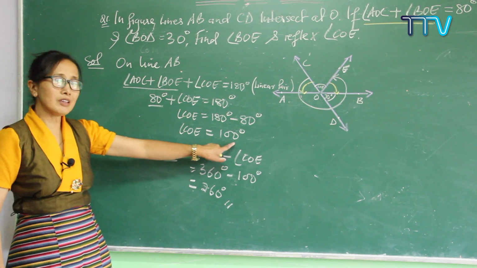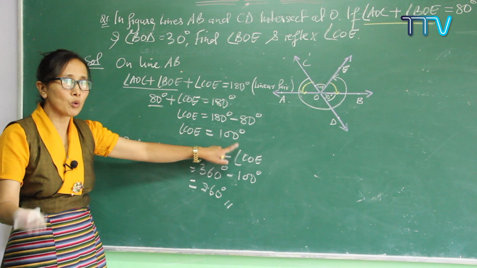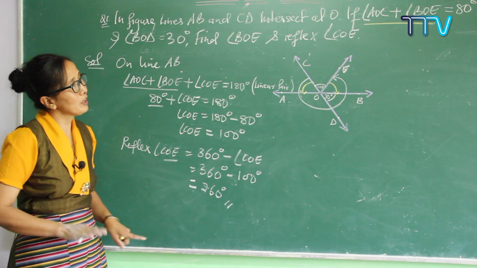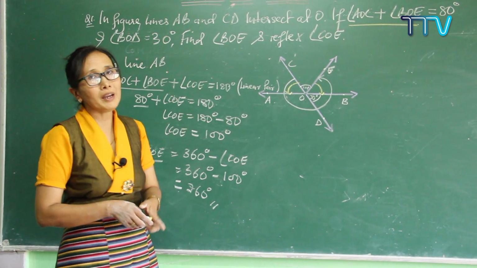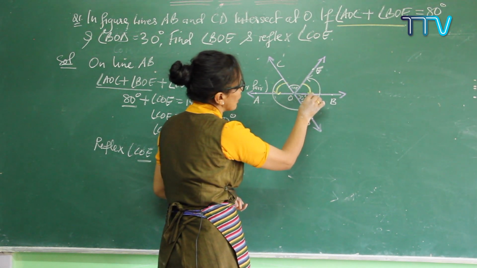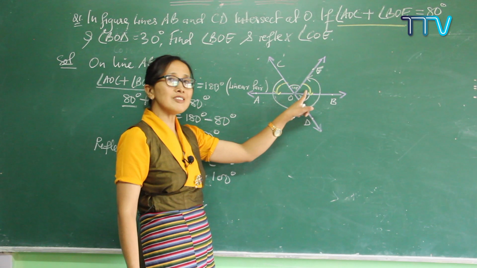Why are we finding COE? To find the reflex angle COE, you find COE first. After finding this, we still have to find one more angle, that is BOE. Where is BOE? BOE is over here. You already know this is 100 and this is 30. Now this is easy to find.